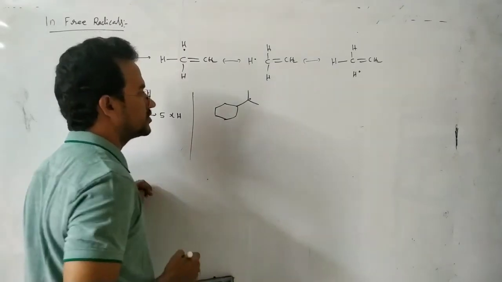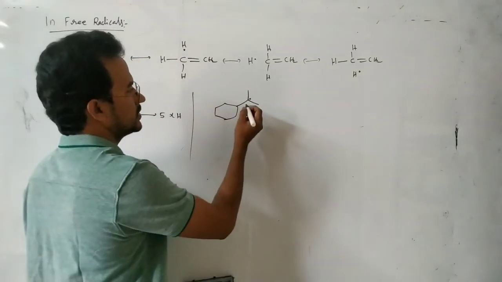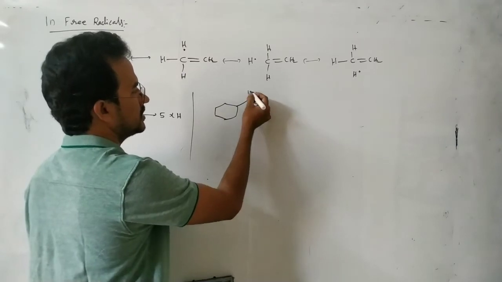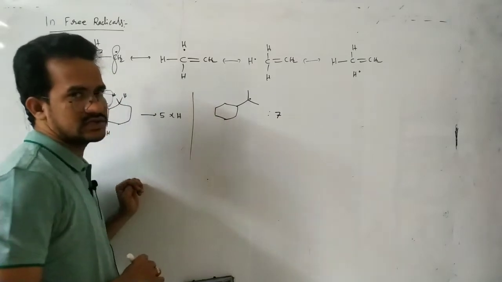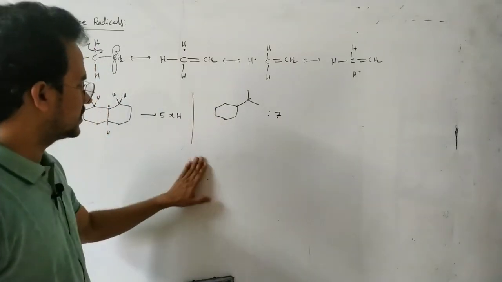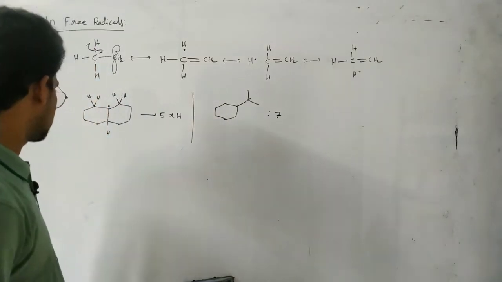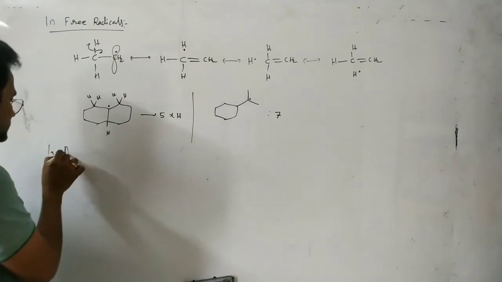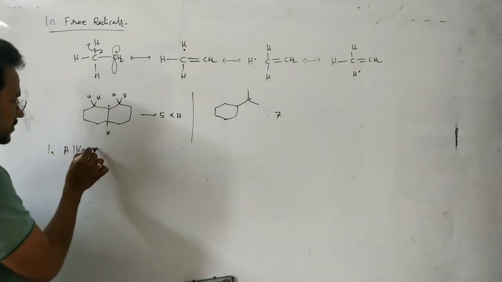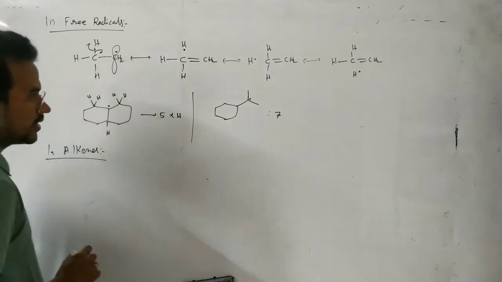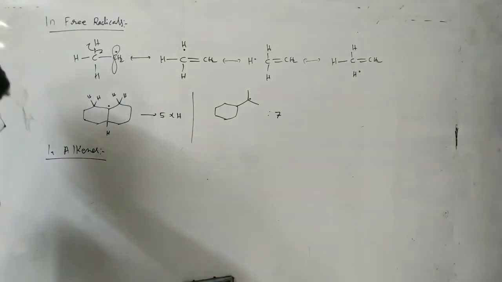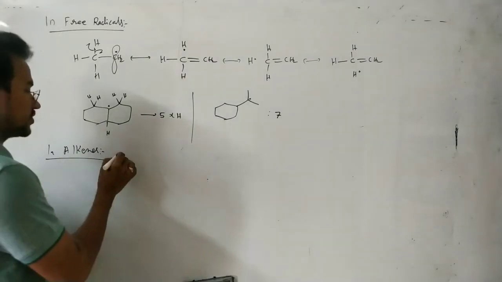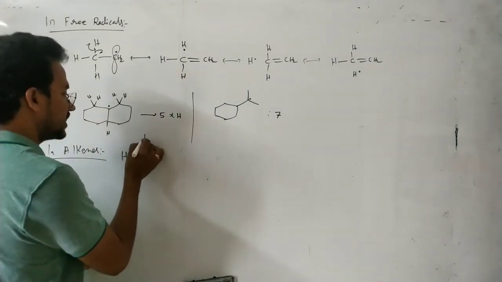How many hyperconjugate structures for this one? Here 3, here 3, here 1. That means here 7 hyperconjugate structures are possible. Okay, so next, in alkenes, we can see the hyperconjugation. Earlier we saw carbocations and radicals, and now alkenes.